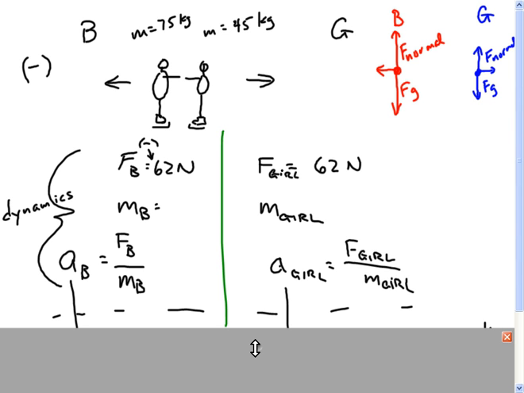Do you see that I could use the force on the boy and the mass of the boy together in an equation to calculate the acceleration of the boy? Now, when I do that, you should get something like 0.82 meters per second per second. Do you get something like that? Now, for the girl, her acceleration will be different because she has less mass. The force is the same. When you calculate her acceleration, what did you get? 1.3 something? This is still in meters per second per second.